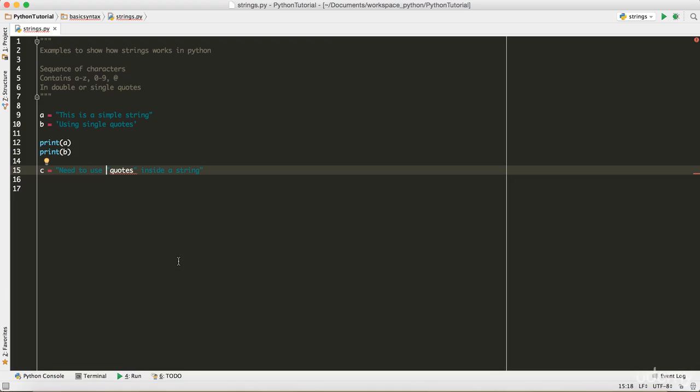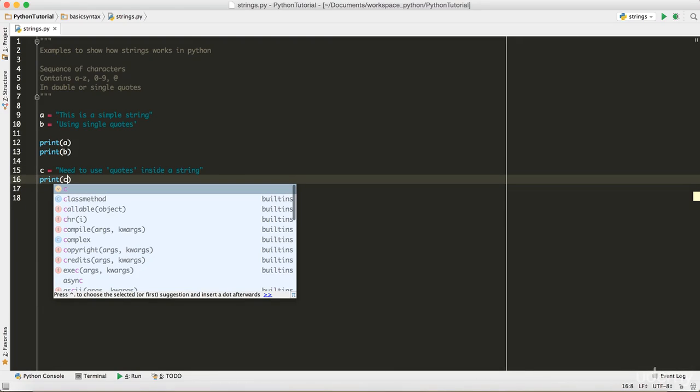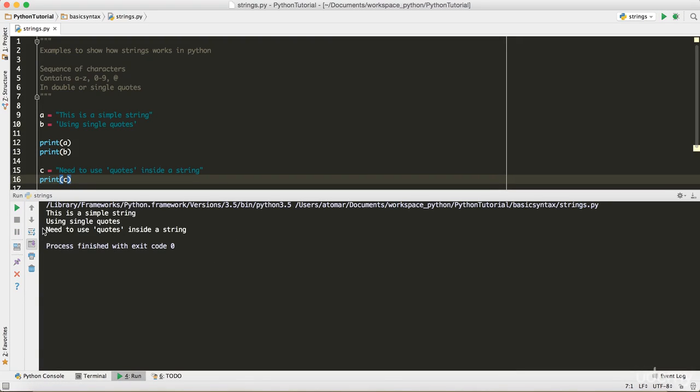So how do we handle those kind of things? There are two ways to do it. The first way is the easy one. So let's say I'm defining the string with the double quotes, what I can do is I can put a single quote here instead of the double quote, and instead of the double quote I can put a single quote here. So let's print this out. So print c, and when I run the code, it's gonna say need to use quotes inside a string, right? And quotes is inside single quotes.